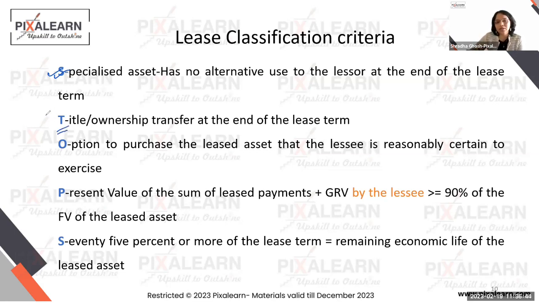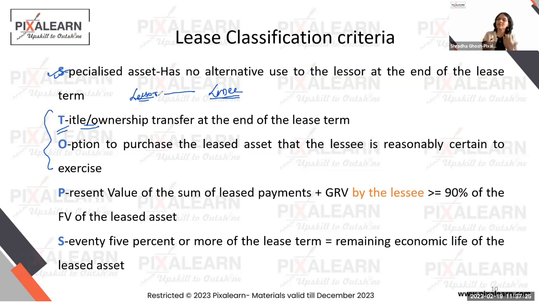Second criteria is, now see, these 2 criteria typically mean that even now, when the lessee is using that property, it is as good as his own property. We don't have to wait for the end of the lease term to recognize that asset. How? Let's say we have a lessor and we have a lessee. If both of them enter into a contract and the contract says that you use the asset for 5 years, and after 5 years, that asset will belong to the lessee. And we say, boss, even now that asset belongs to me. Why should I wait for the 5 years tenure to end? Even now I'm going to account for it as my asset.